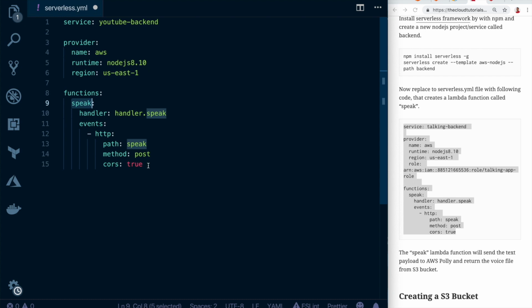And I have set up an API gateway as well. As soon as we add an HTTP event, it will create an API gateway, with the path /speak, which will trigger this Lambda function. And this method is a POST method, and we are enabling cross-origin resource sharing, so we can call this endpoint without an issue from any frontend.